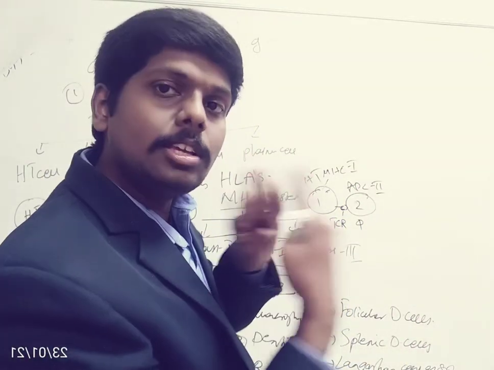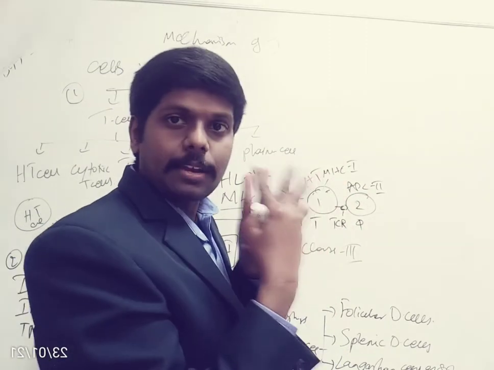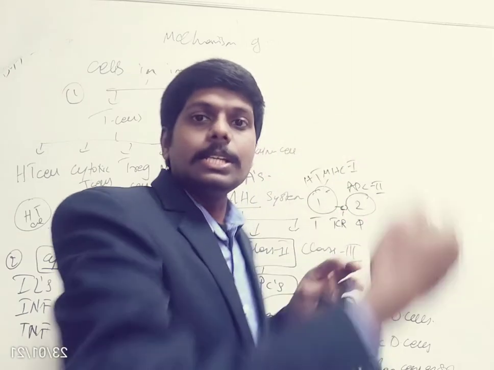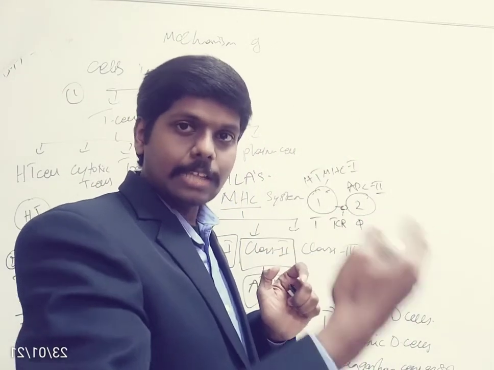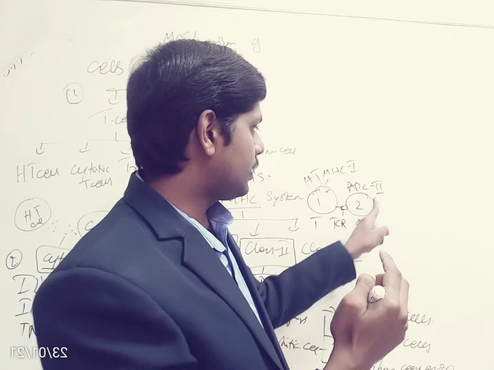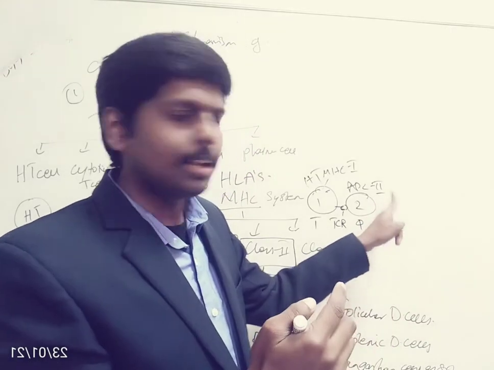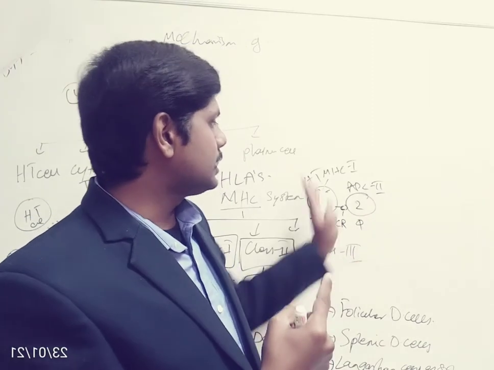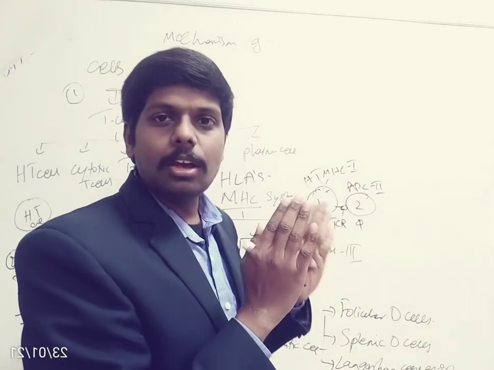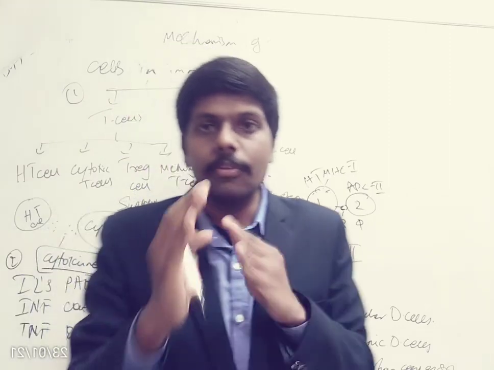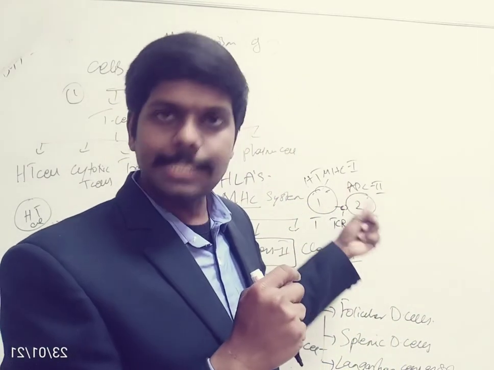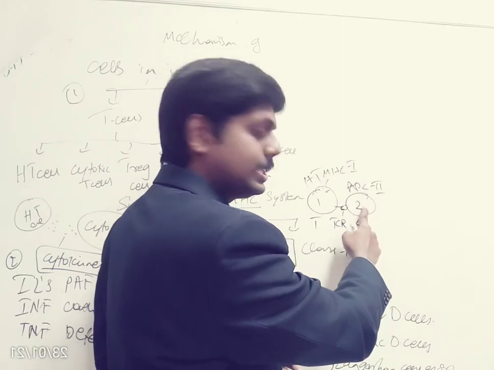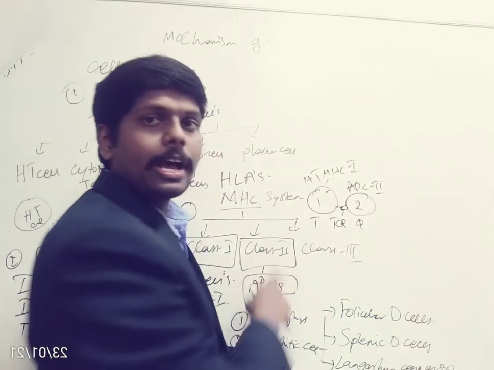So they will read each other. Only if it is confirmed that it has an MHC2 receptor will it convey the information. So it is a method of identifying our own cells. Our own cells identify each other by this MHC complex. Only antigen presenting cells will have MHC2, whereas all other cells will have MHC1.